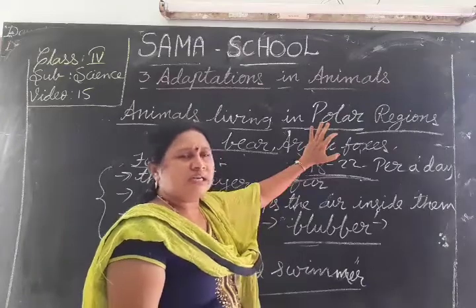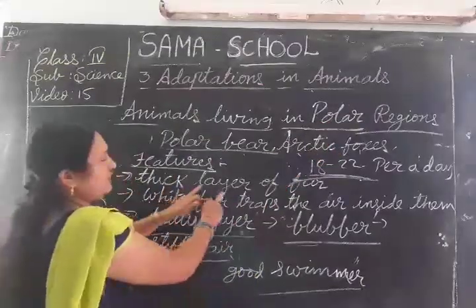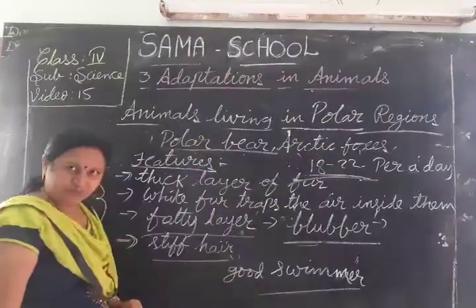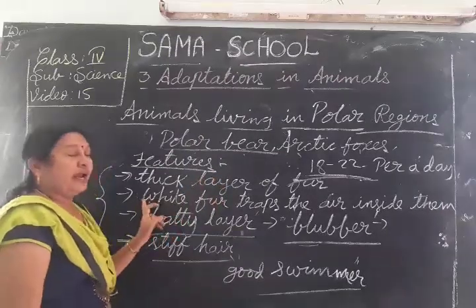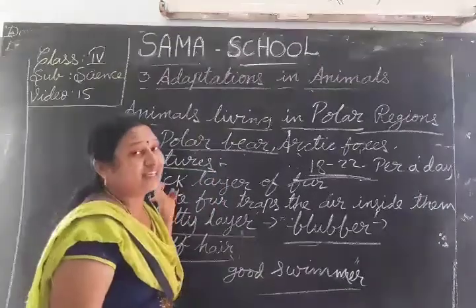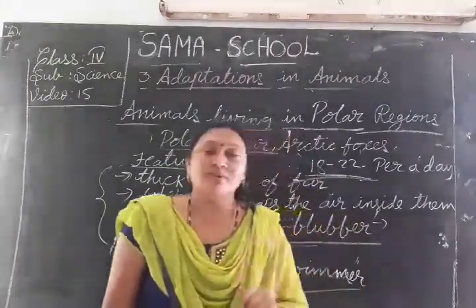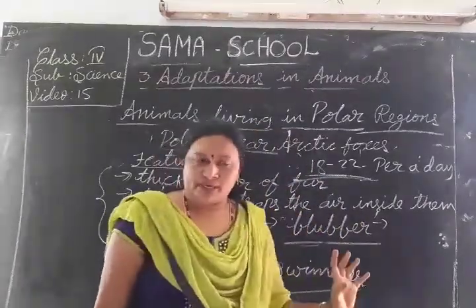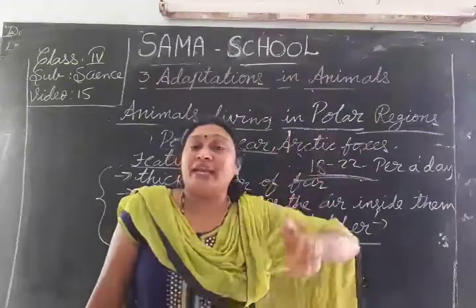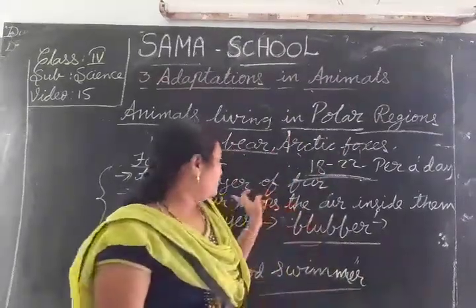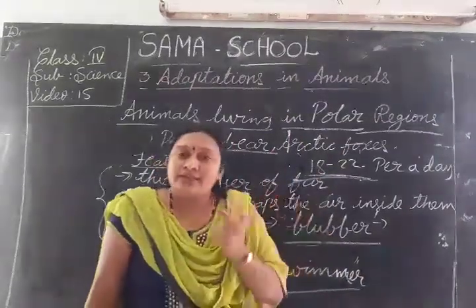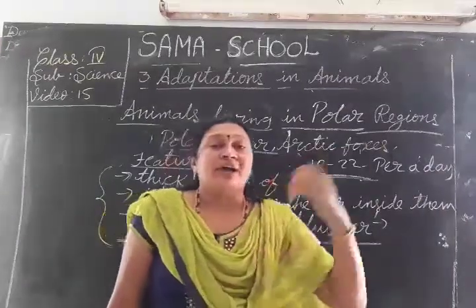Very cold climate. Now the thick layer of fur. And the fur is white in color. The white fur is another way the polar bear is protected. It protects the animal from enemies.